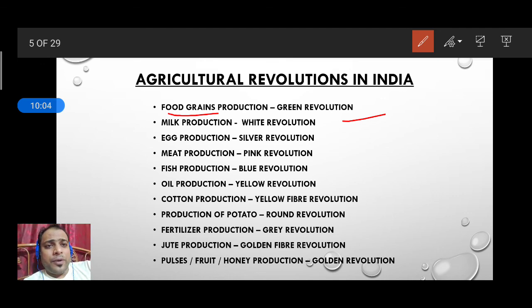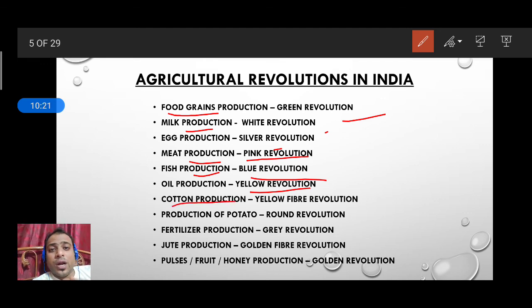Milk production is called the white revolution, egg production silver revolution, meat production pink revolution, fish production blue revolution. After that, oil production yellow revolution. If we produce more and more cotton, it will be very helpful for the cloth or textile industry. We'll start exporting this cotton to different countries who are making fabrics, or we can also set up the industry in India only, because we are producing a large amount of cotton. So this is called the yellow fiber revolution.